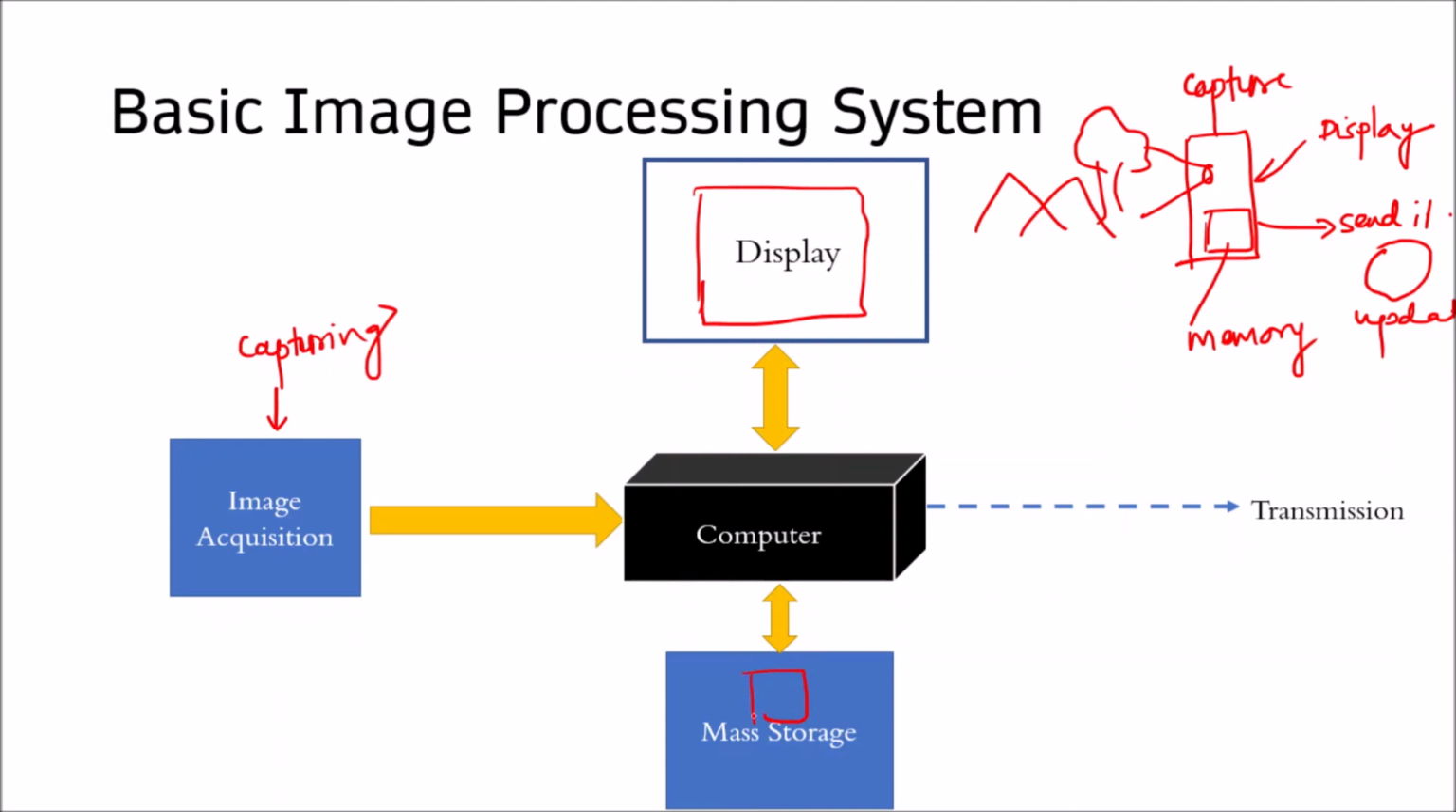And sometimes if you want to perform some operation on it, or if you want to transmit it to some other location, you can transmit it via internet. So that is nothing but the simple basic image processing system. In daily life, we are using the same image processing system. We are capturing the image, we are seeing whether it is good or not on our displays. We will store that image in our memory. If I want to send it somewhere, or update a profile picture on the internet, I will send it via internet. So that is what we have, a basic image processing system.